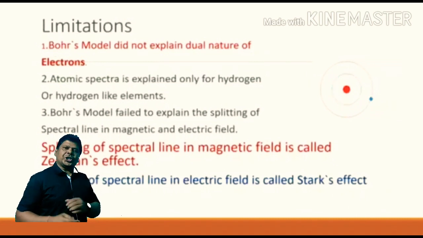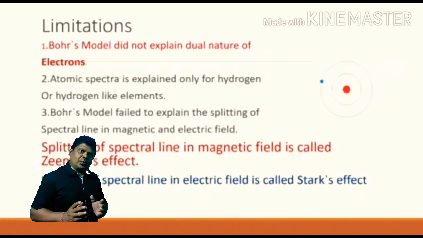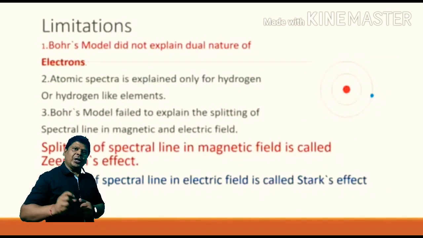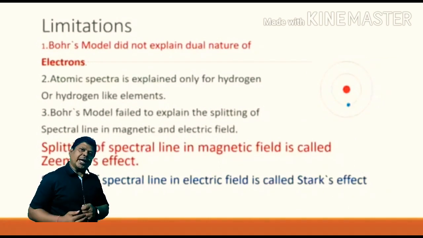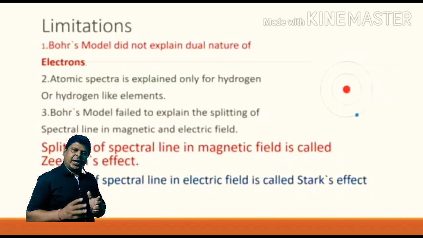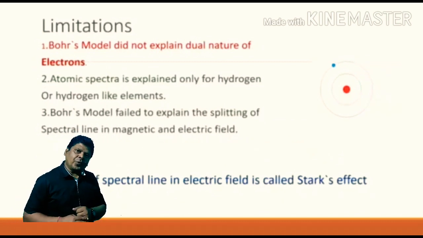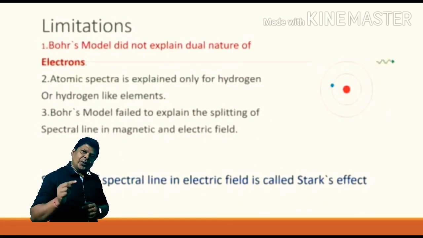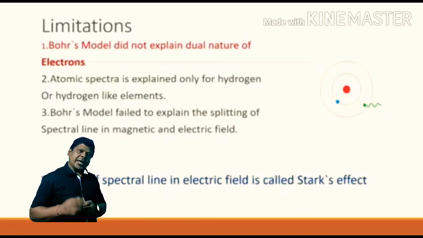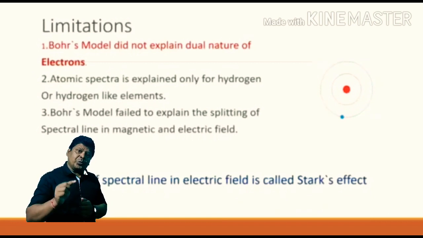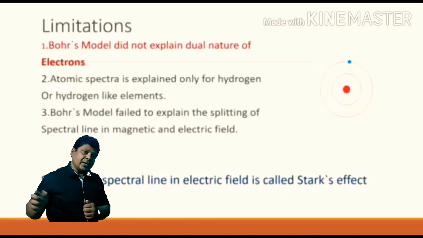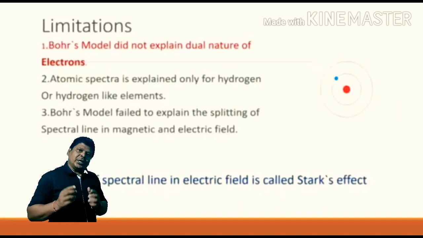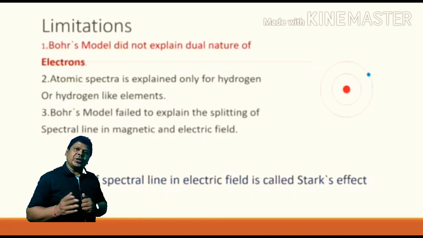However, there are some limitations of Bohr's model. Bohr did not explain the dual nature of electrons, which is further explained by de Broglie. Bohr also failed to explain atomic spectra of atoms which have more than one electron. Bohr only explained atomic spectra for hydrogen or hydrogen-like elements. And next, it also did not explain Zeeman effect and Stark effect.